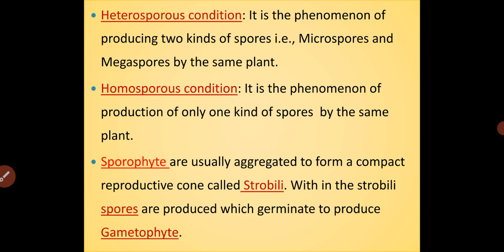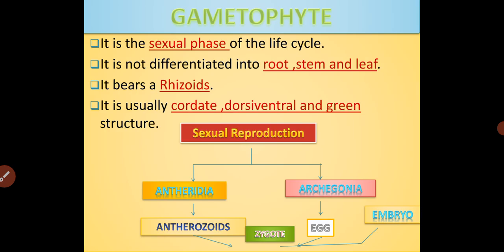The sporophylls are usually aggregated to form a compact reproductive cone-like structure, and these cones are called the strobili. Within the strobili you can observe the spores are produced, and these spores later germinate to produce the structure called the gametophytic generation. This is about the sporophytic generation in detail.